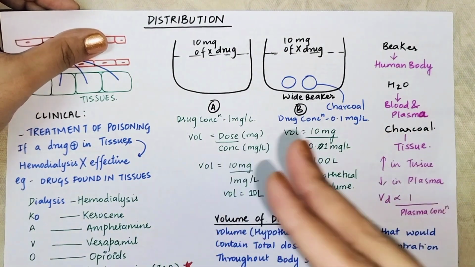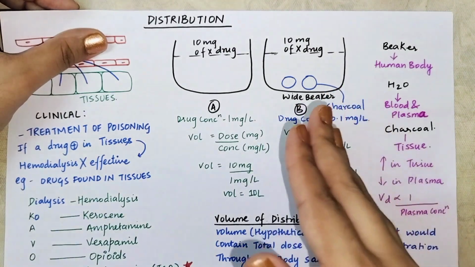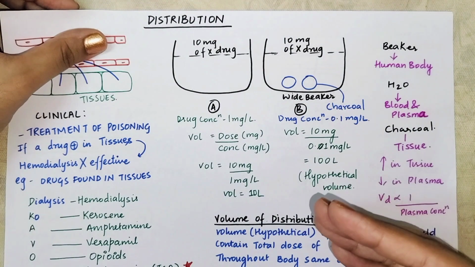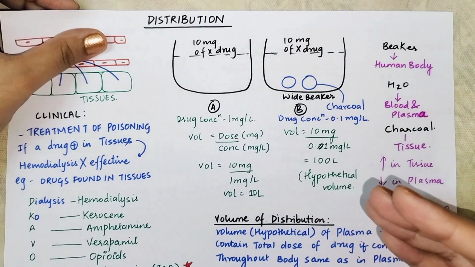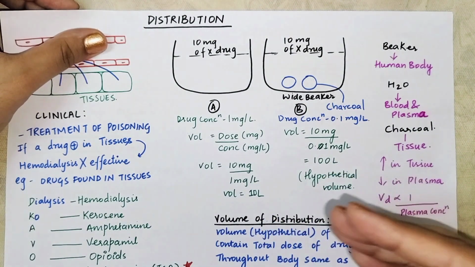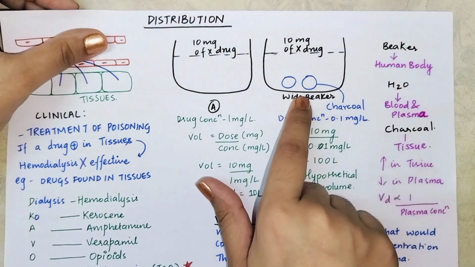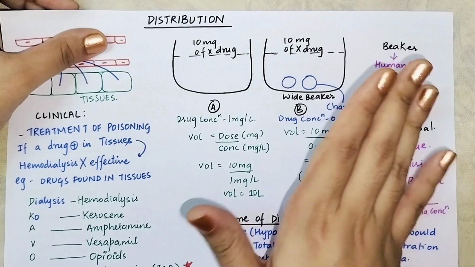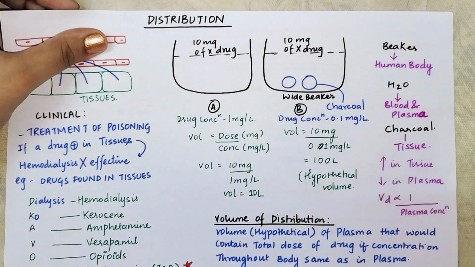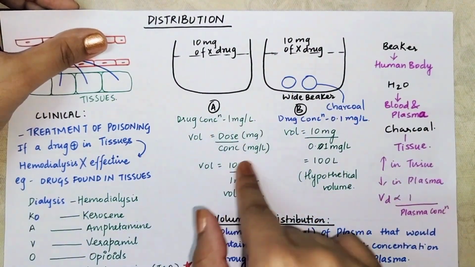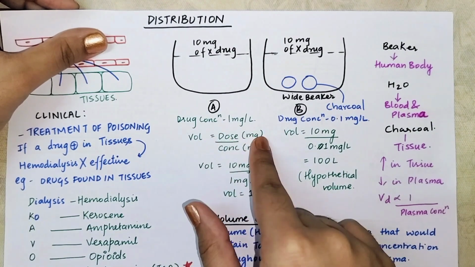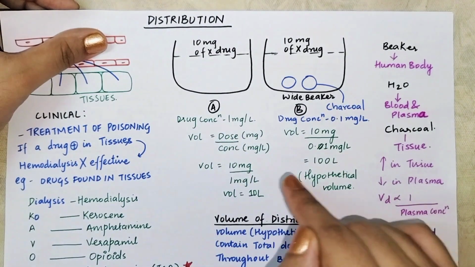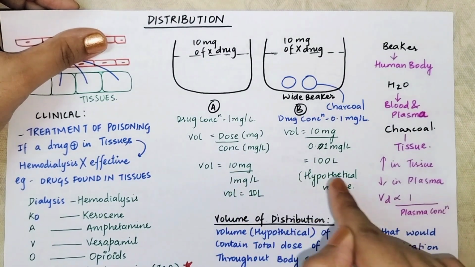Okay, because human body, physics and chemistry, all of these things are very related. Your medicine is very related to physics and chemistry. So never underestimate the power of physics and chemistry. Here chemistry comes into being, where you talk about adsorption. Okay, don't worry about it, I will explain everything. Now here the volume is dose upon concentration, dose in milligram, concentration in milligram per liter. Volume comes out to be 10 milligram upon 1 milligram per liter.